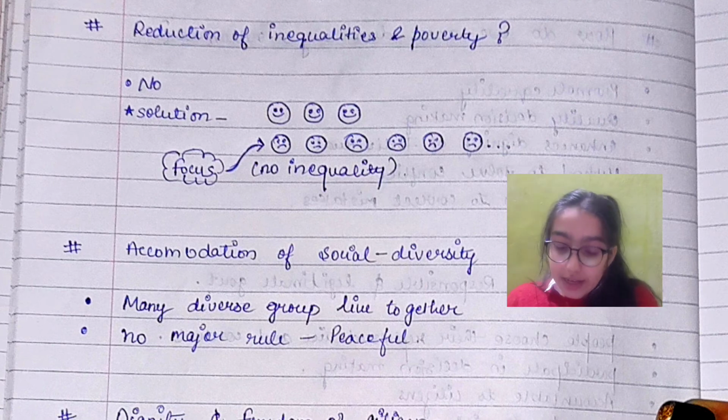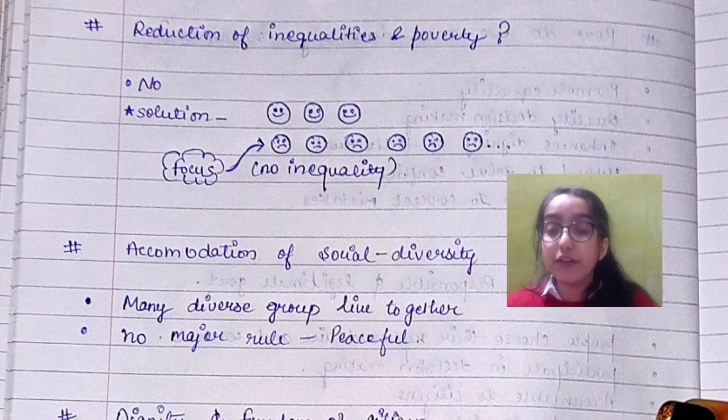Alright. So the next topic is accommodation of social diversity. As we know, a country possessing democracy is going to be very socially diverse. Like in India there is democracy.